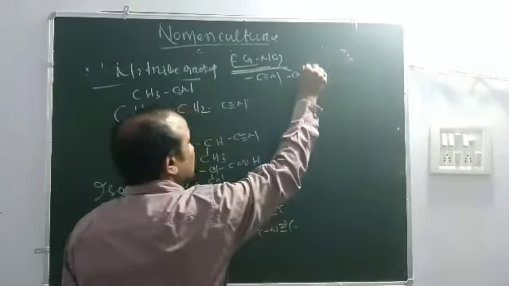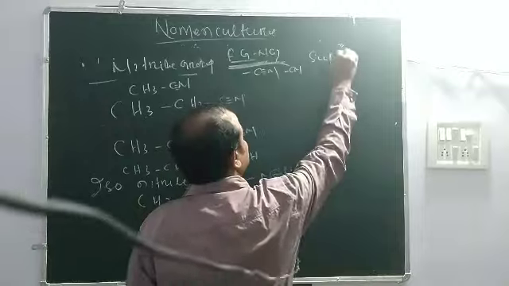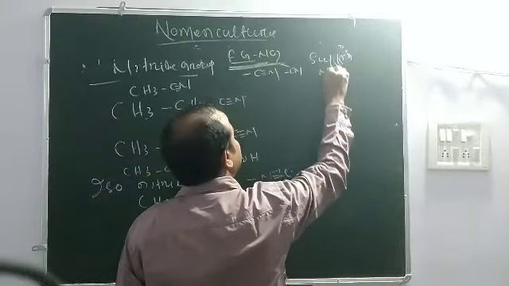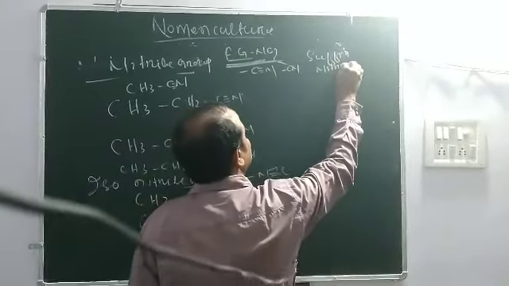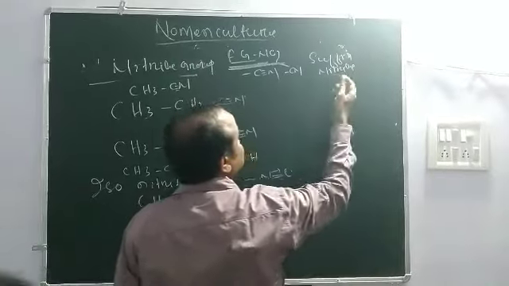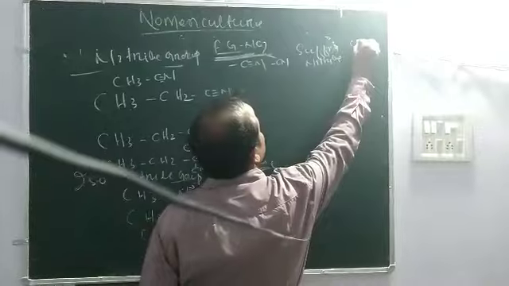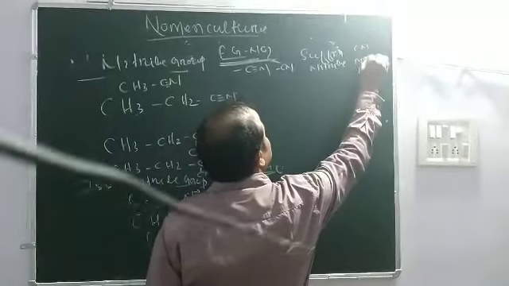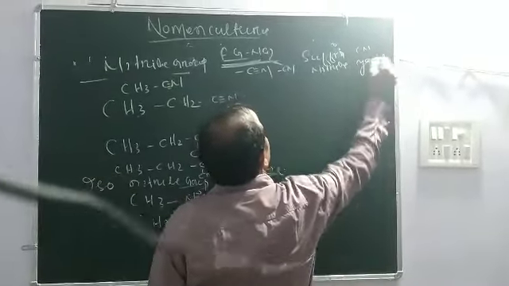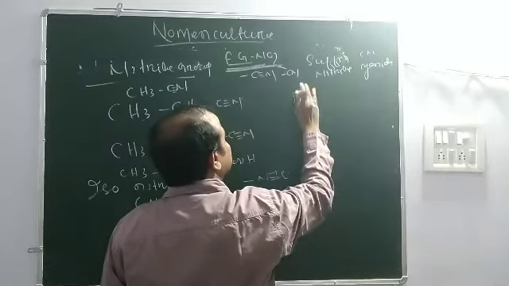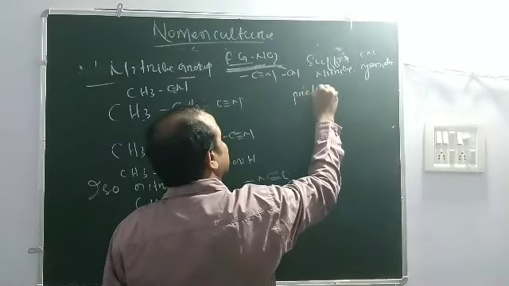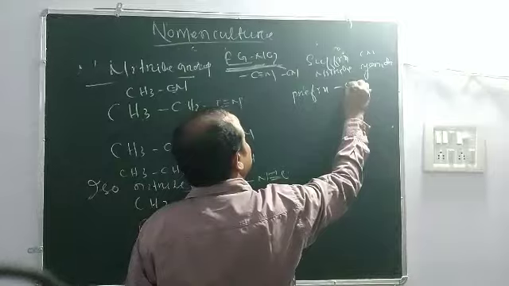Its suffix is nitrile. In common names, the suffix used is cyanide. If it is used as a prefix, then it is named as cyano.